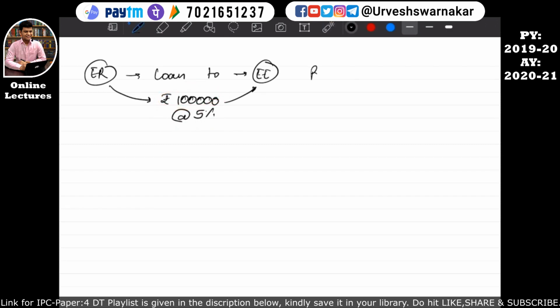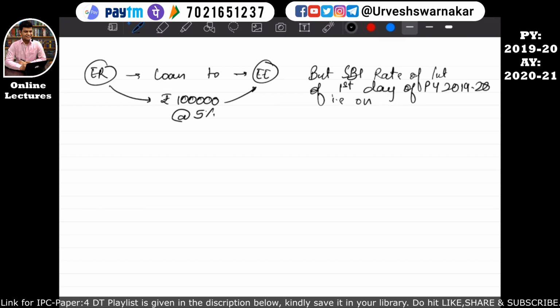But SBI's rate of interest on the first day of the previous year 2019-20, that is on 1st April 2019, is at the rate of 8.5%.